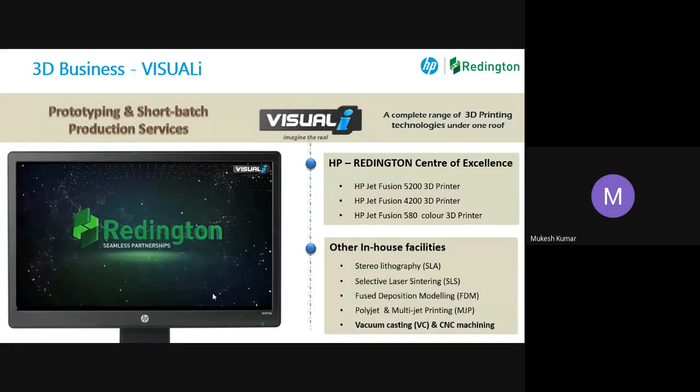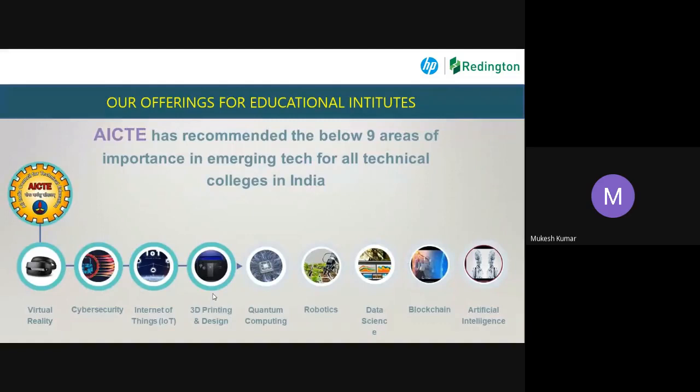Now, it comes to our offering for institutions. Basically, AICTE has recommended 9 important emerging technologies in all technical colleges in India, which are virtual reality, which is quite common nowadays, AR, VR, a lot of people are talking about it, cybersecurity, IoT, then 3D printing and designing, quantum computing, robotics, data science, blockchain. These are all very, very popular technologies.